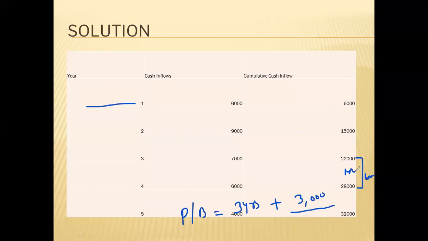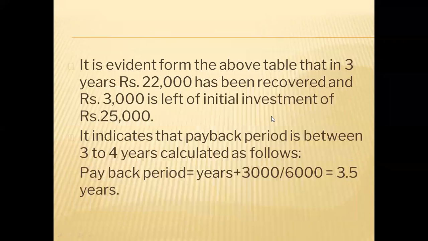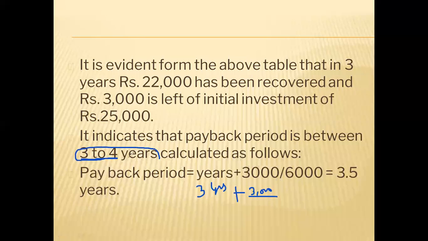So 3,000 will be 50%, no? So in 6 months you can earn the 3,000. Understood? So how will we calculate it? 3 years, which is our base, means till 3 years we are earning 22,000. The balance we have to earn is 3,000, divided by the difference between third and fourth year. Why are we taking third and fourth year? Because we know that our amount will lie between third and fourth year. So we take the difference of third and fourth year, which is 6,000, as we just saw, 28,000 minus 22,000.